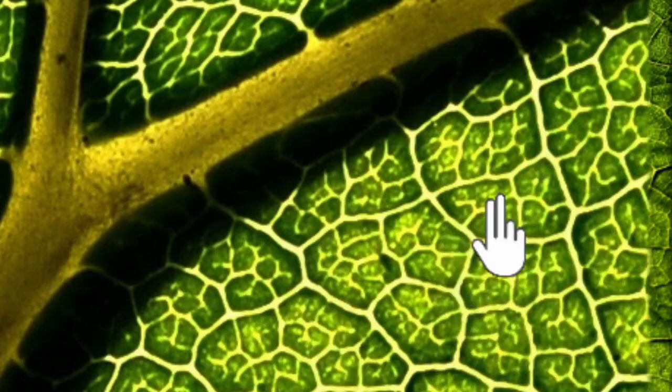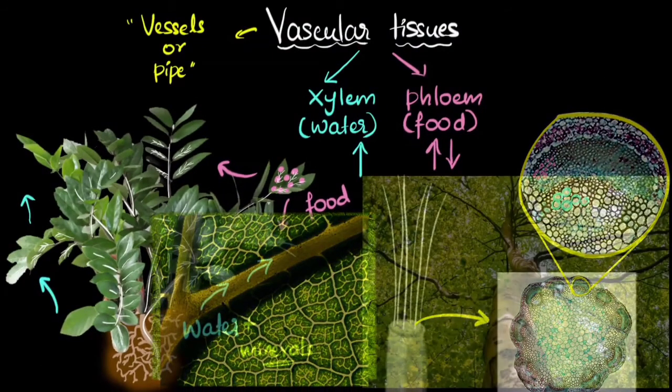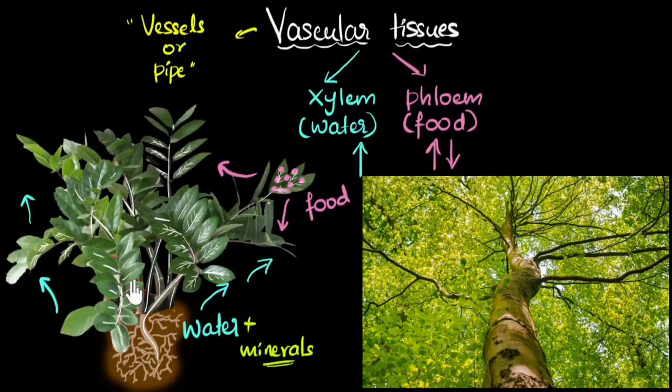This way they make sure a maximum number of cells are able to get the food and water. That's how the transport system in plants works. Isn't that amazing? And now that they have developed the vascular tissues, nothing can stop them from growing tall, growing into trees hundreds of meters tall, because of which we have forests and jungles and everything.